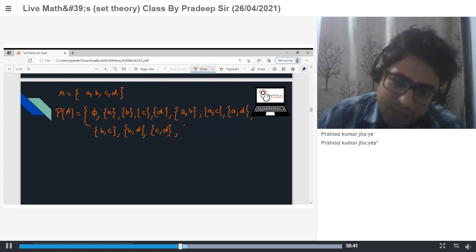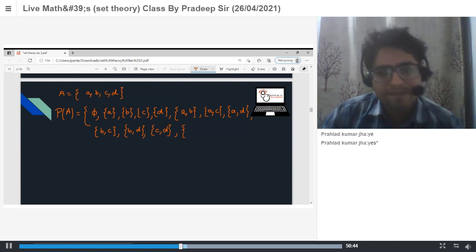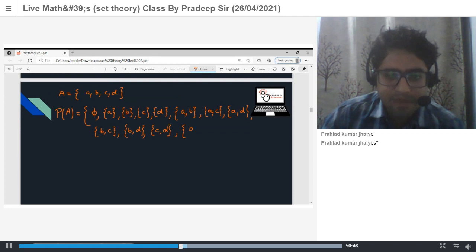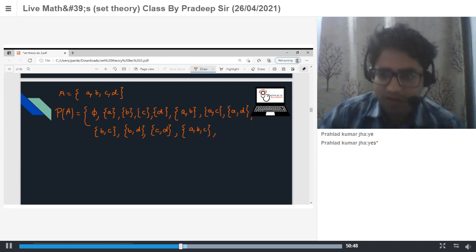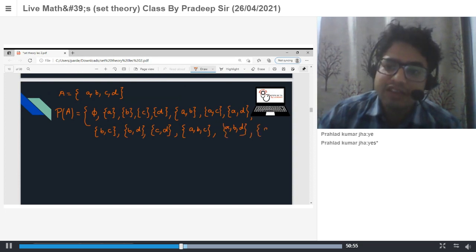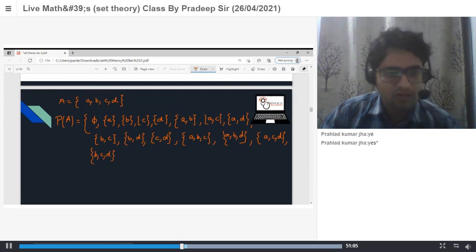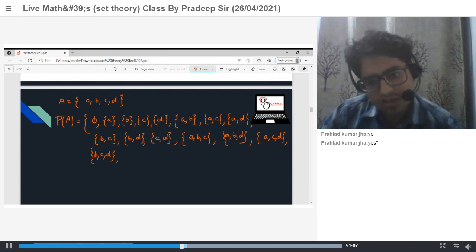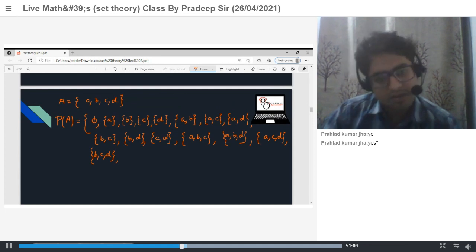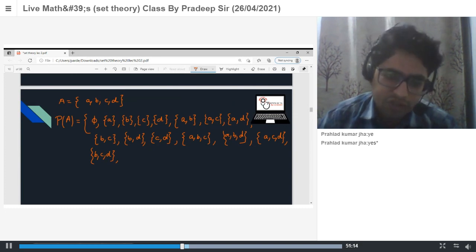Now write the subsets with 3 elements. A, B, C; A, B, D; then B, C, D; then A, C, D. Next, B, C, A is already here, so these are the only possibilities for 3-element subsets. Now the subset with 4 elements is the set itself.